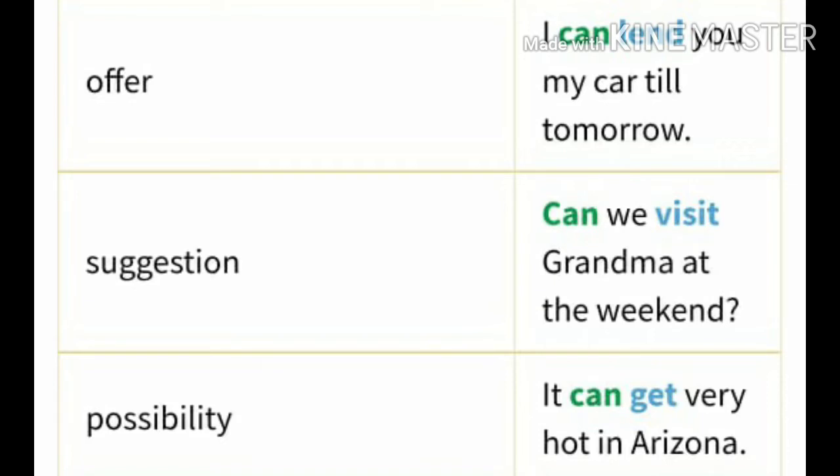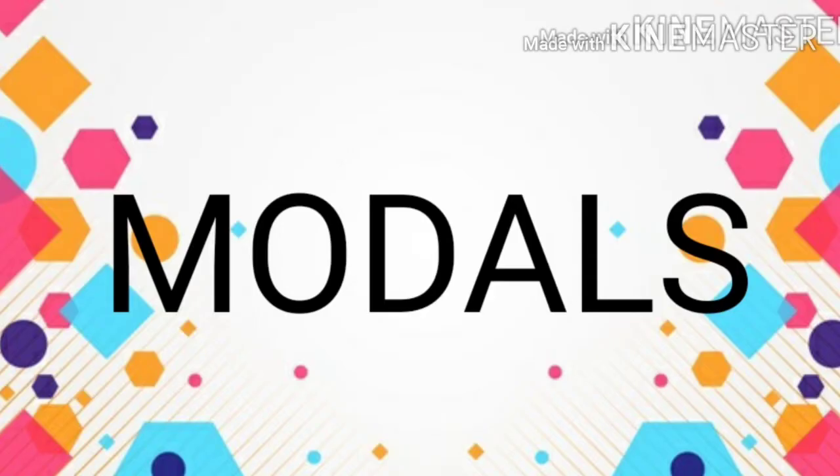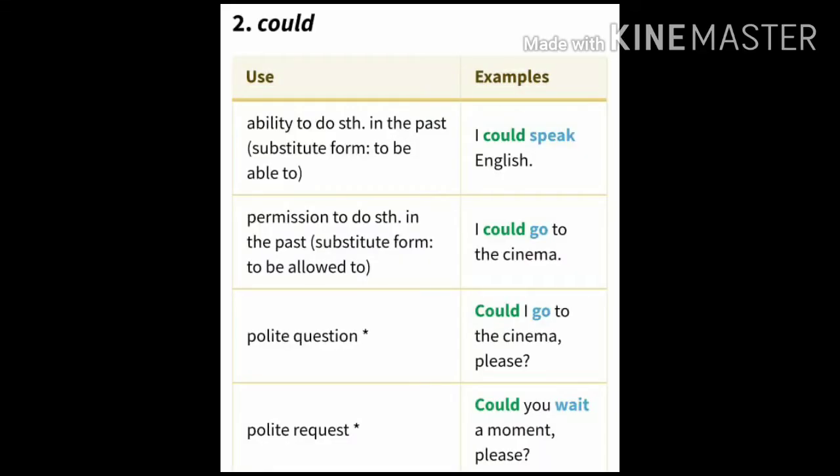Possibility: It can get very hot in Arizona. These are all the examples taken for the usage of can for ability, request, offer, suggestion, and possibility. And now, when can is completed, we have to take could and its usage with examples.